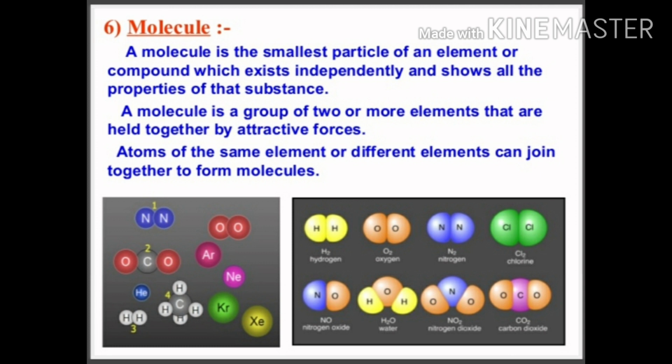A molecule is the smallest particle of an element or a compound which exists independently and shows all the properties of that substance. A molecule is a group of two or more atoms that are held together by attractive force. Atoms of different elements can join together to form different molecules. As you can see in the photos, this is how the elements combine to form molecules.